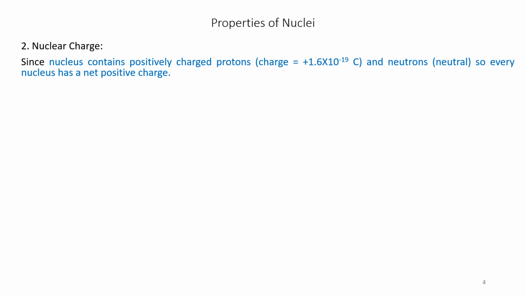Next slide. Properties of nuclei. Nuclear charge. Since nucleus contains positive charge protons, that is the charge equal to plus 1.6 × 10^-19 coulomb, and neutrons, that is neutral. So every nucleus has a net positive charge. So please remember, nucleus is positively charged. Nuclear radius.